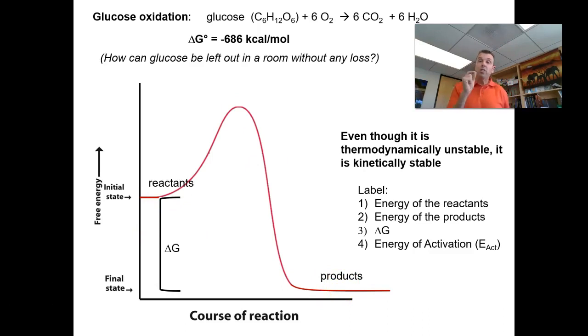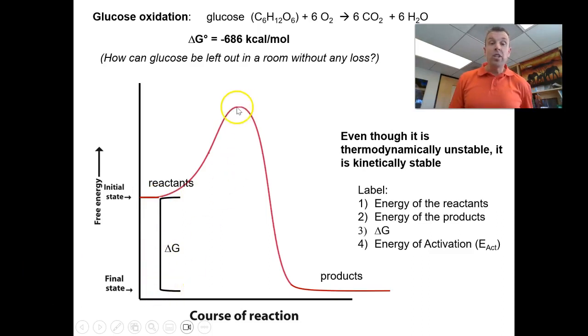The delta G is always the difference in energy from the products to the reactants, right? And would this be endergonic or exergonic? Well, this would be exergonic because we can see that the products have less energy than the reactants. So if you take less energy minus more energy, that becomes a negative delta G. Another way to think about it is this is a downhill reaction, right? So it's giving off energy, that's exergonic. So my delta G here would be negative, but that's the delta G. It's always the difference between the reactants and the products.